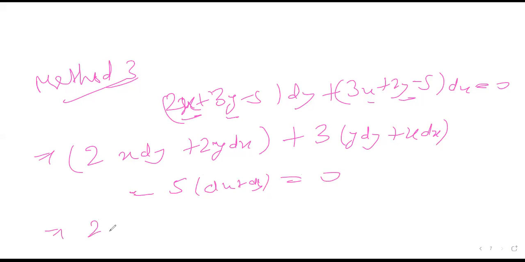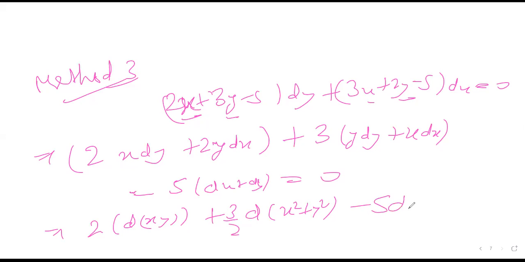If you see this, 2 times this is d of xy, so 2 times d of xy plus 3 by 2 times d of x square plus y square. Because if you differentiate x square plus y square, you get 2x dx plus 2y dy. We have x dx plus y dy, so it can be written as 1 by 2 times d of x square plus y square, and minus 5 times d of x plus y is equal to 0. Now you can directly integrate.